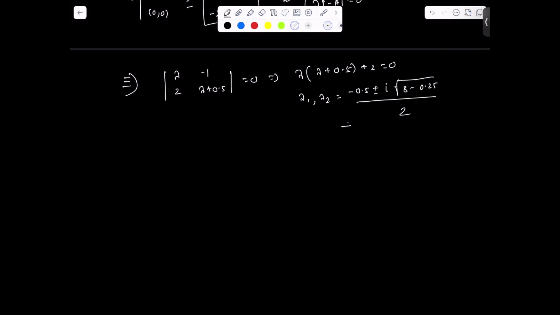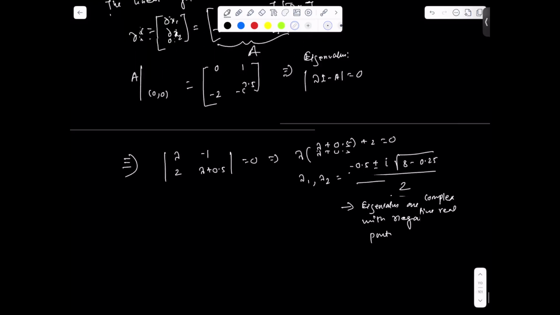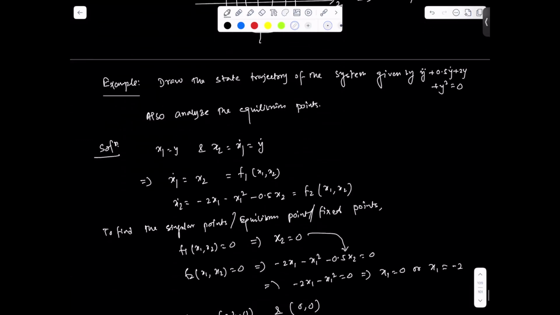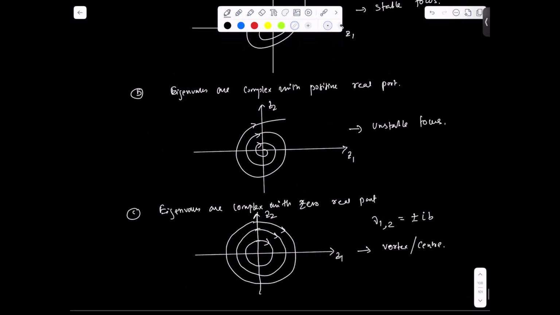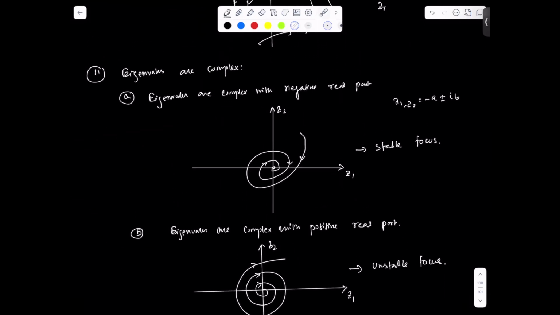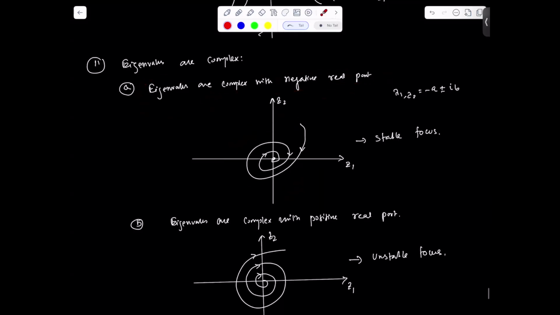So you can write here that the eigenvalues are complex with a negative real part. If you go back to our lecture, this is the condition we have: eigenvalues are complex with a negative real part. So we are supposed to get this kind of condition.